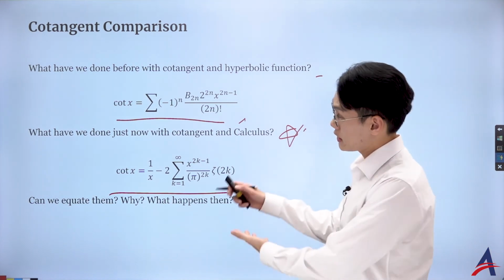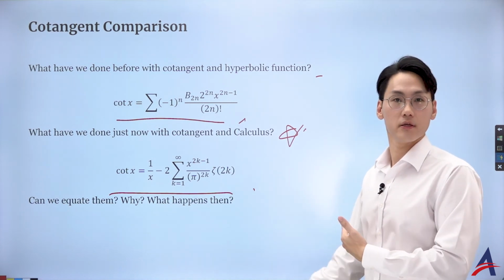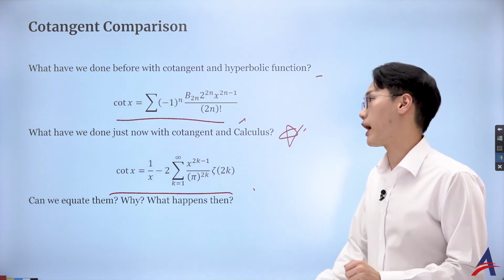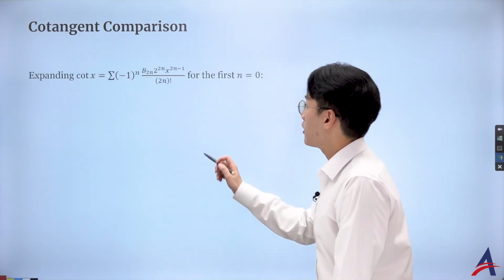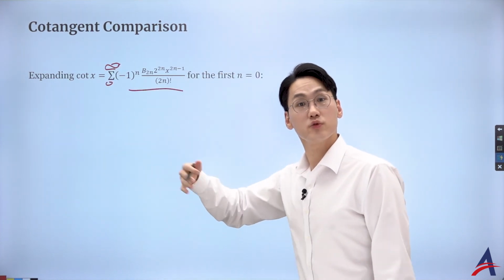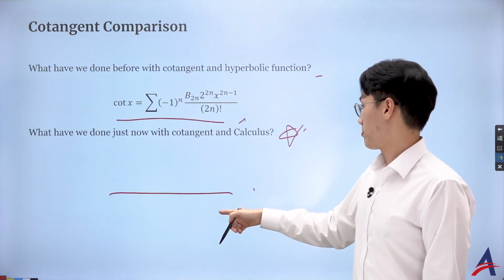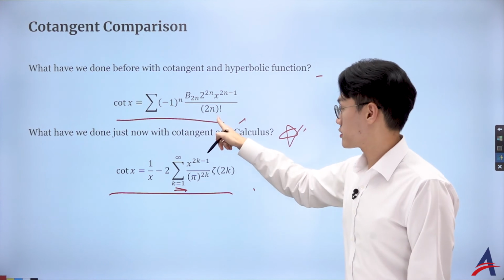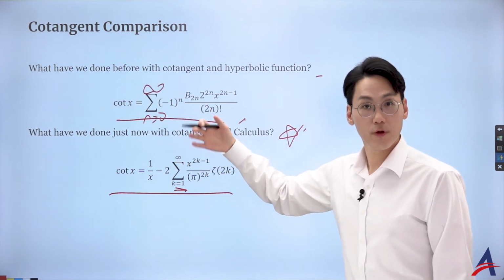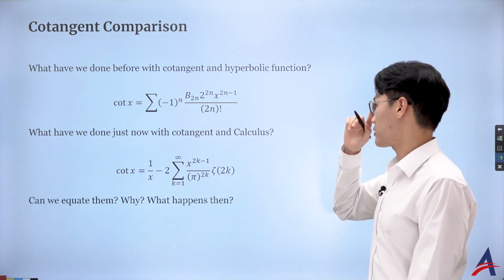Can you claim, even though they are different looking polynomials, if I can actually make them equal, can I actually equate them? I don't know. It's another investigation for you, for the IA or EE, isn't it? So now, for this one, it starts from 0 to infinity, but the other one started from k equal to 1, I believe, wasn't it? Let me quickly show you that. Yeah, it starts with k equal to 1. I want to start this, which is starting from 0 to infinity, so let me just take out the first term, and then let the sigma notation start from k equal to 1, okay?